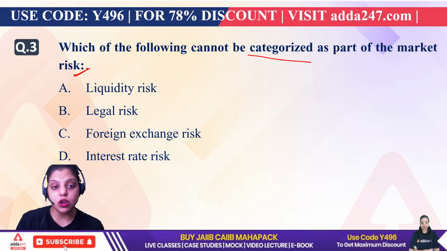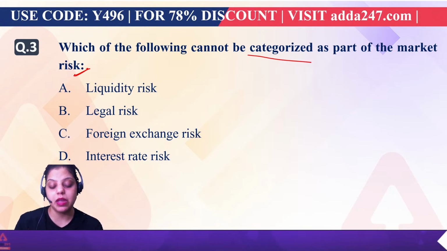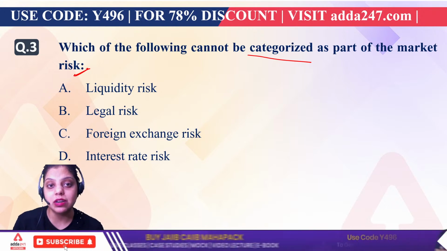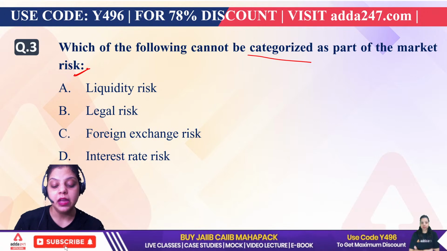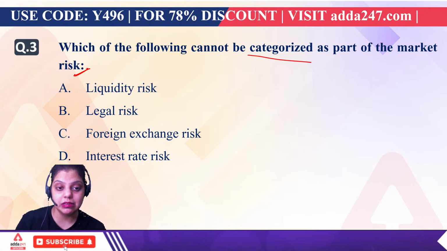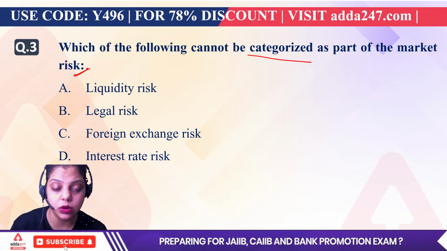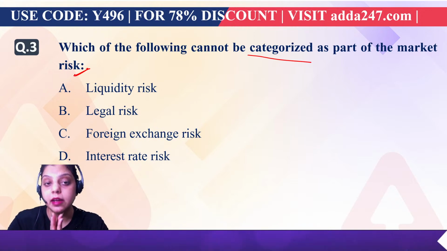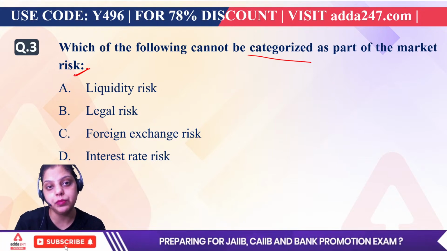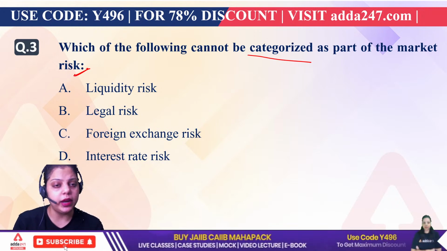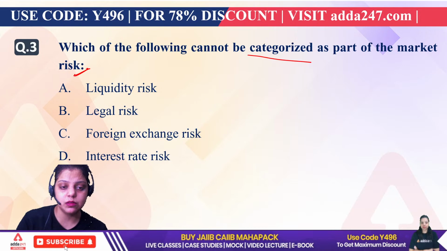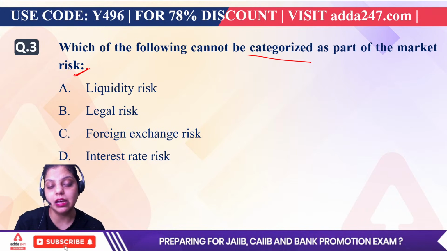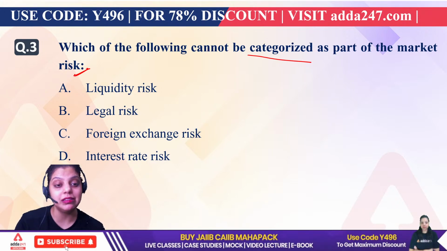Okay, now when we talk about types of risk, we have unlimited types of risk. We have credit risk, market risk, liquidity risk, legal risk, foreign exchange risk, interest rate risk, time risk, call risk. Apart from that, we have operational risk, business risk. Then we have credit risk or default risk, interest rate risk, liquidity risk, etc. All these are the types of risks which can expose the bank, the financial institution. Now to control all these types of risk, we have made the risk management techniques or risk management methods. And these risk management techniques or methods come under the Basel Committee also, as we have discussed earlier.